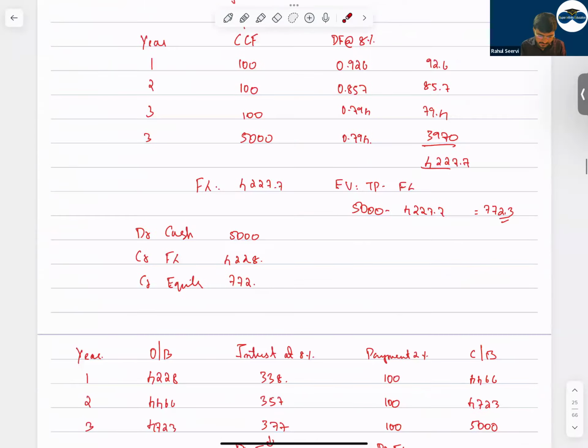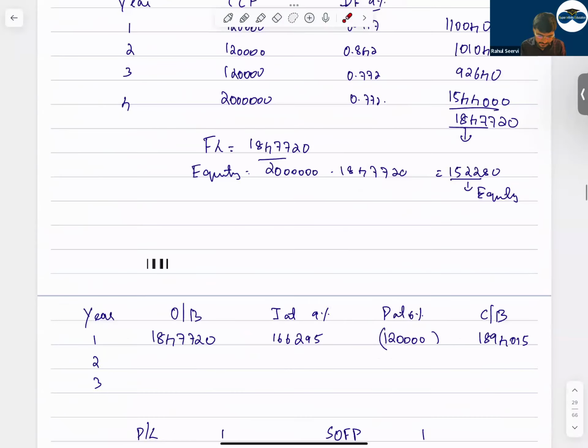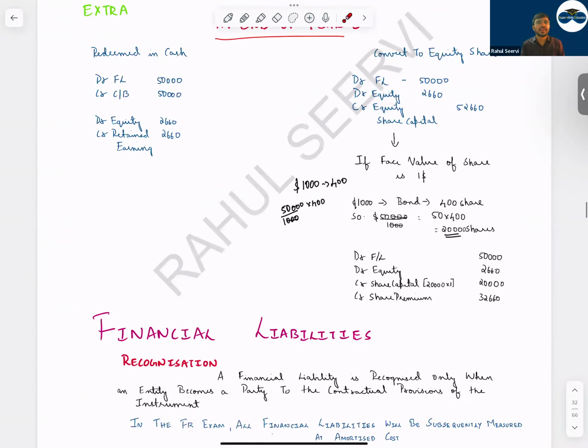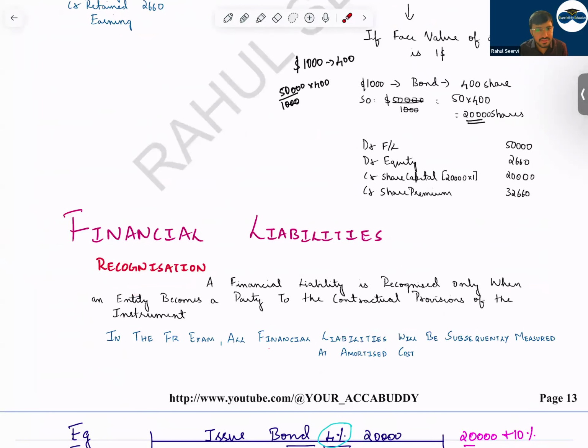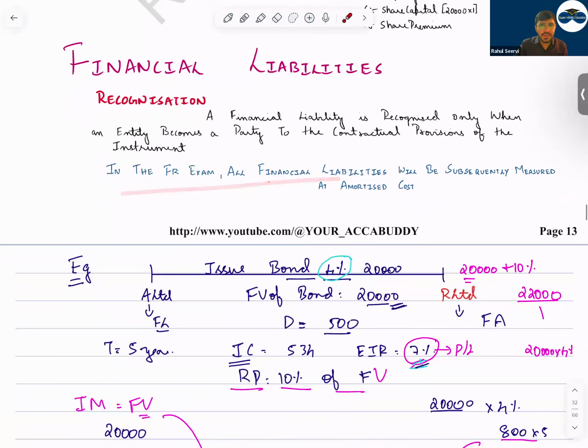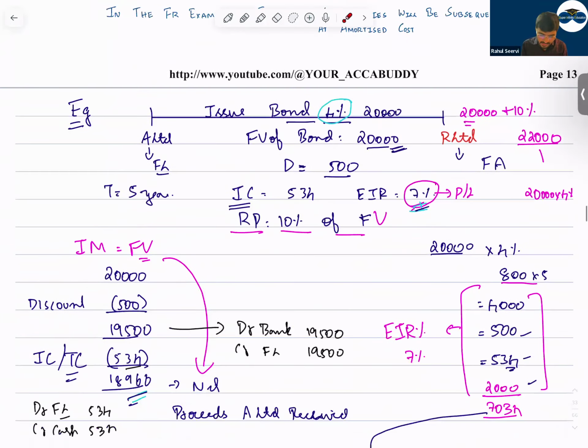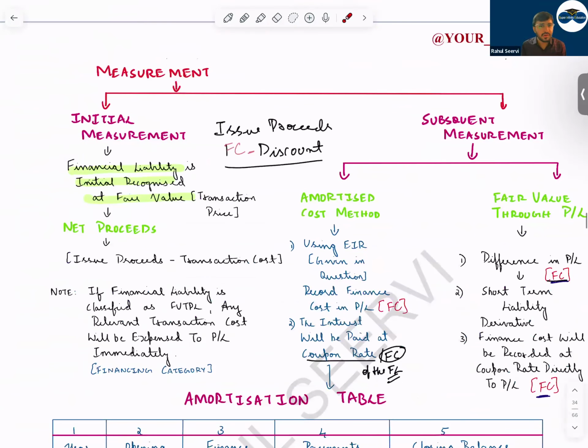Compound instrument. See here now, financial liability. A financial liability is recognized only when an entity becomes a party to the contract. Which contract? The financial instrument contract. This is for the FR exam, but for your SBR exam, the amortized cost method can also come, or fair value through P&L can also come. So see now the measurement part, very important.